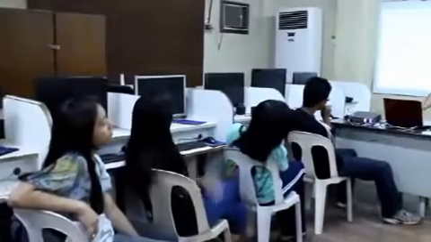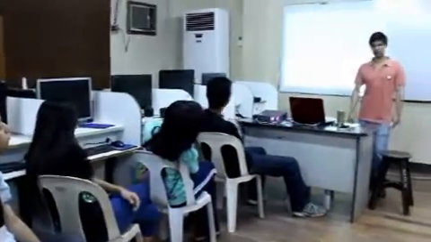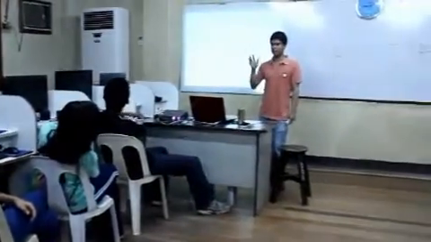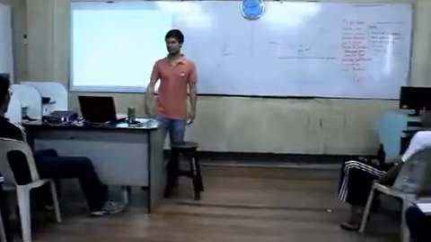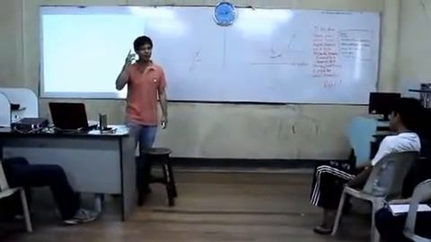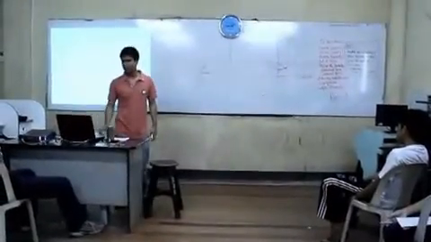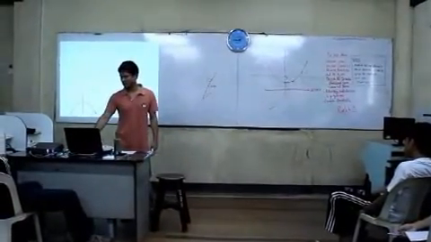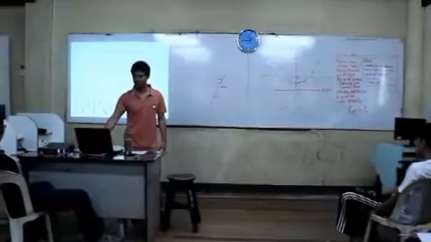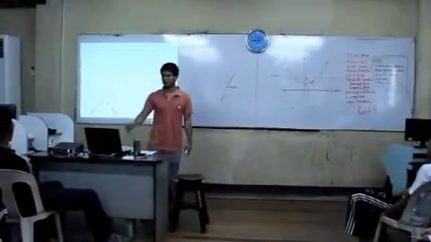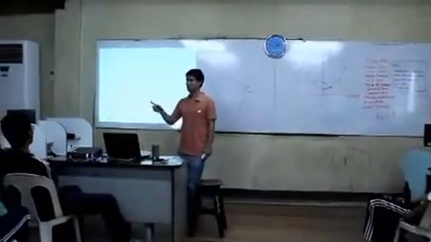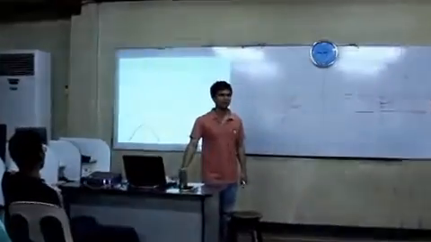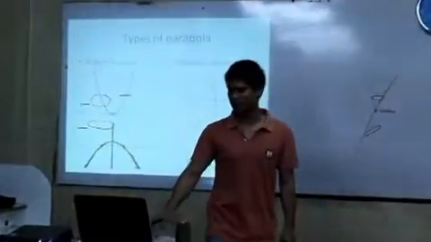For a regular parabola, the position is vertical, so it is a parabola opening upward or opening downward. The horizontal type of parabola is drawn sideways. What do you think is the third? Okay, the oblique.